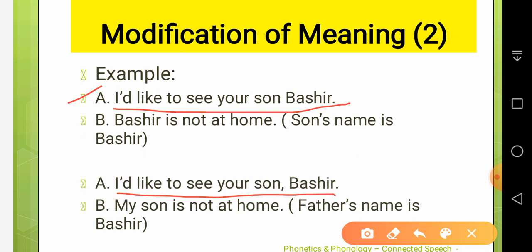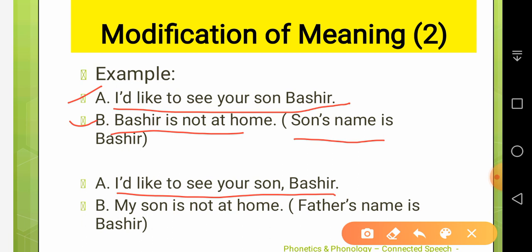So here it means that Bashir is the name of the son. Speaker 2 says Bashir is not at home. Now again listen to the speech chunk. I would like to see your son Bashir. Okay, I would like to see your son Bashir. Now the second sentence: I would like to see your son Bashir.